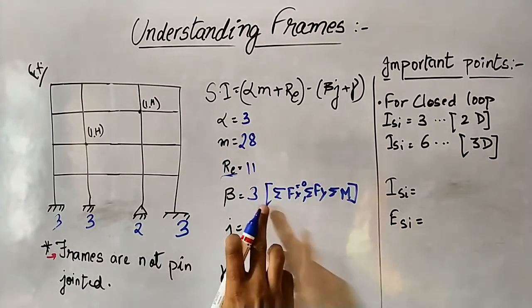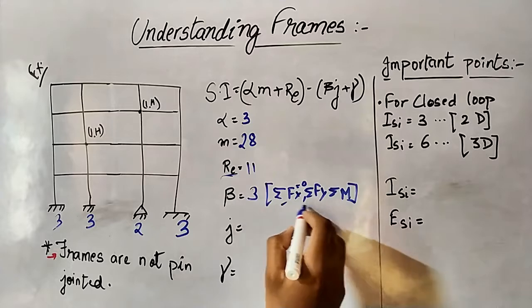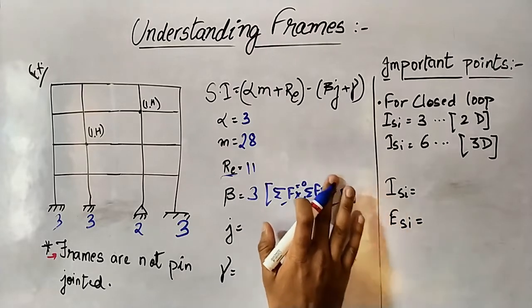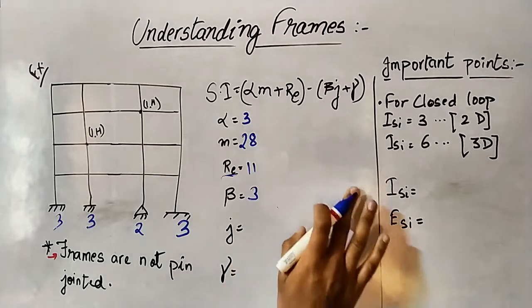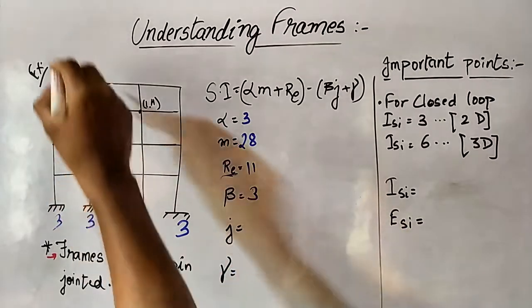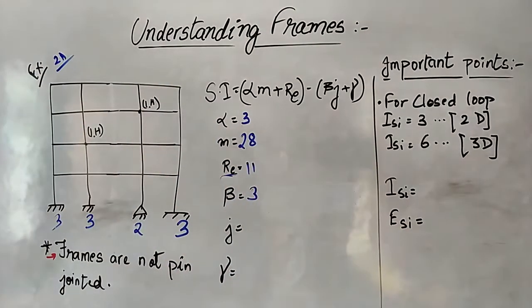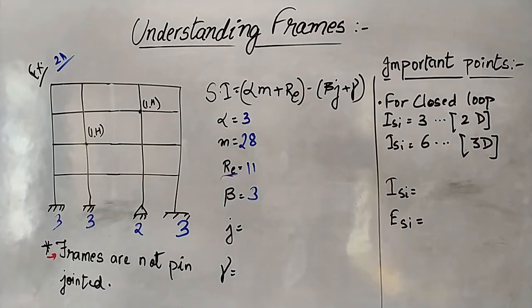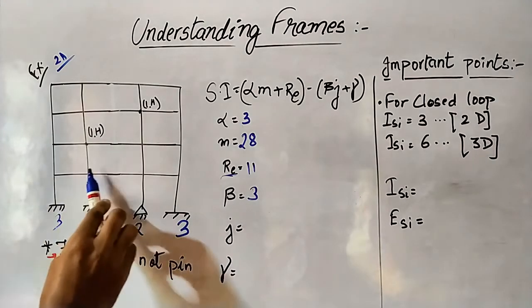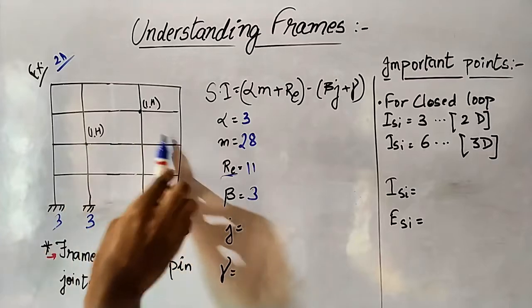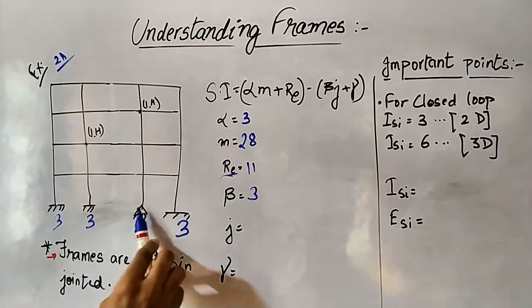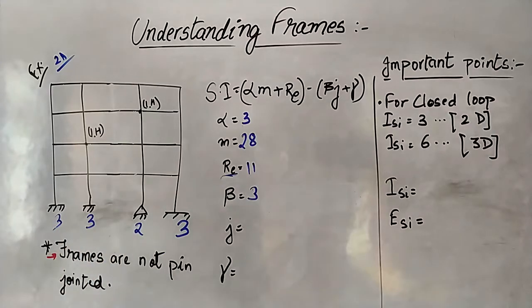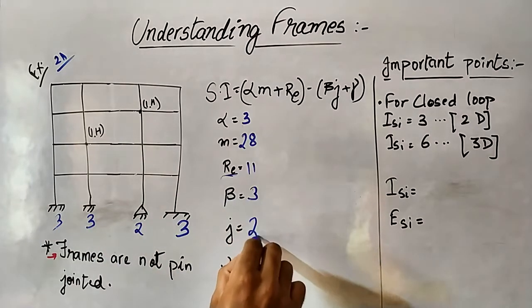So the total number of equations is 1, 2 and 3. Total beta will become 3 in case of 2D. It is a 2D frame we are solving. Whenever I am talking about joints, you can count the joints: 1, 2, 3, up to 20. The number of joints you can get is 20.